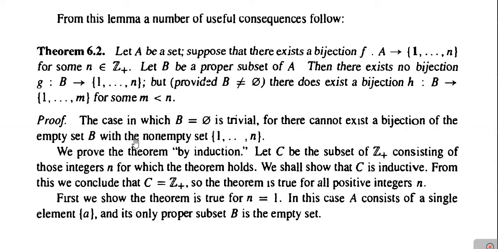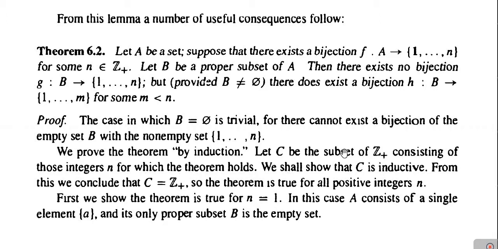Proof of this. First of all, if B is equal to phi, if B is an empty set, the domain itself is empty. In that case, the bijective correspondence cannot be defined. Next, we will prove the result by induction. We are going to use mathematical induction to prove the result. Let capital C be the subset of Z plus, the set of positive integers, consisting of those integers n for which the theorem holds.